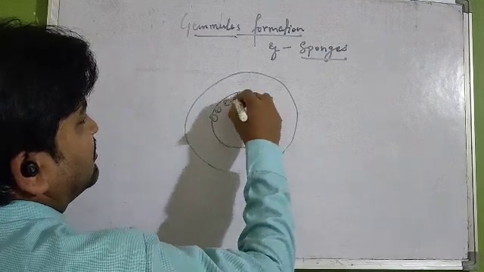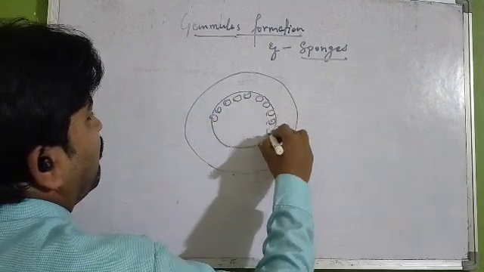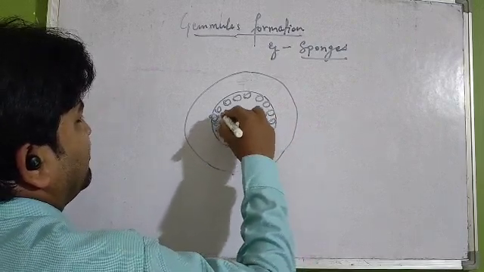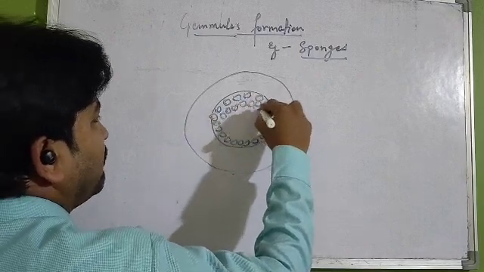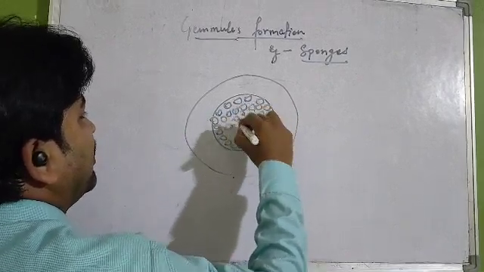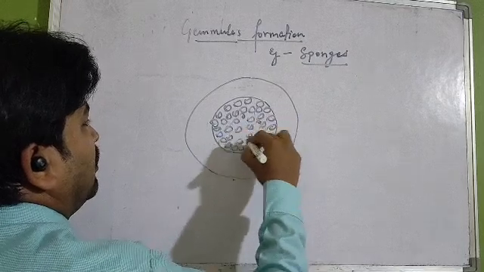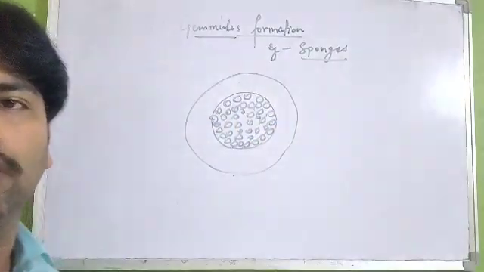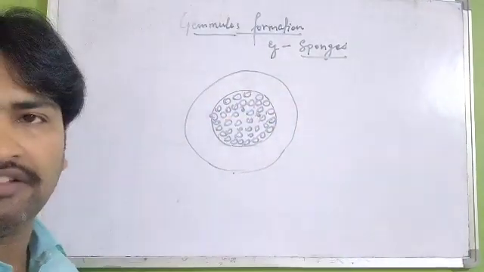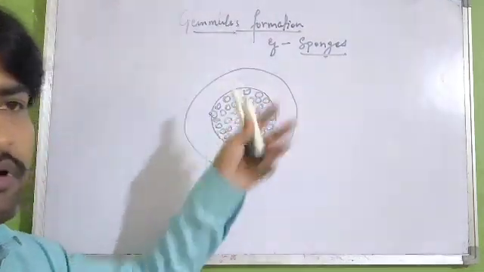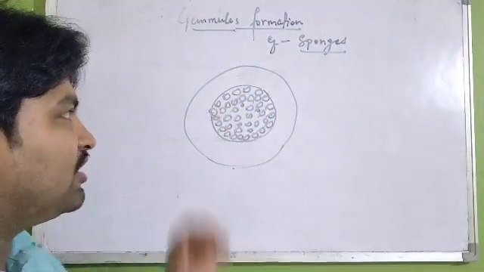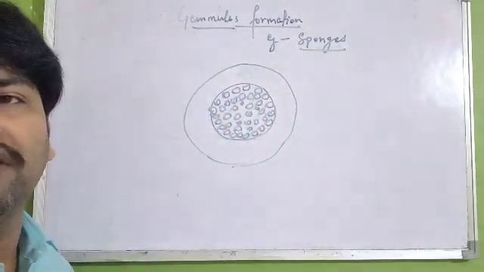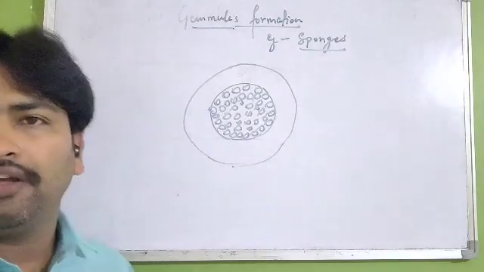Here, like this, spore formation or you can say internal buds will develop like this, and these buds later on will move out of the sponges. Once a huge number of buds are formed inside the cell, this particular cell will burst and these buds will grow as new individuals. Is that clear, everybody?